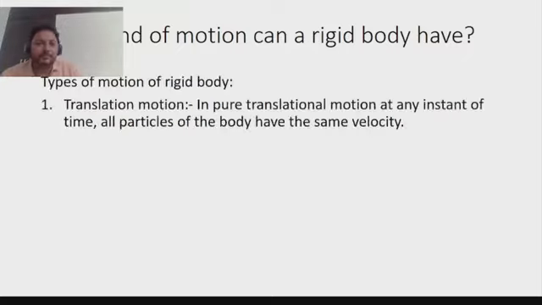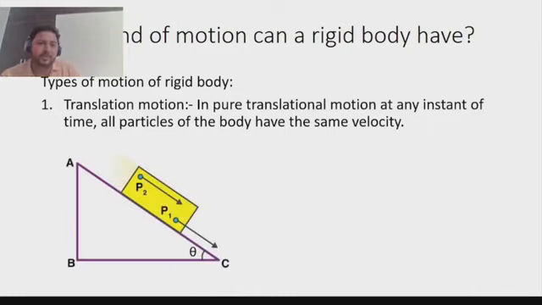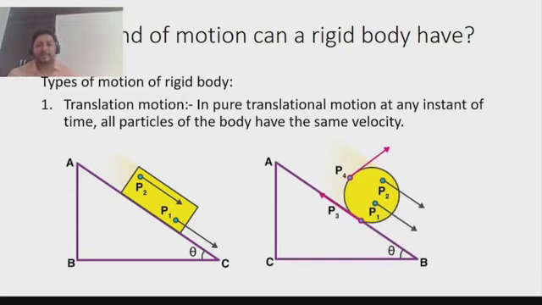Now, kinds of motions of a rigid body. First one is translational motion. If the velocity of all the particles is the same, then it's called translational motion. Like P1 and P2, as the body slides down the inclined plane from A to C point, all the particles are covering the same distance. That's why they have the same velocity. But in this second figure, the particles P1, P2, P3 and P4 have different velocities.